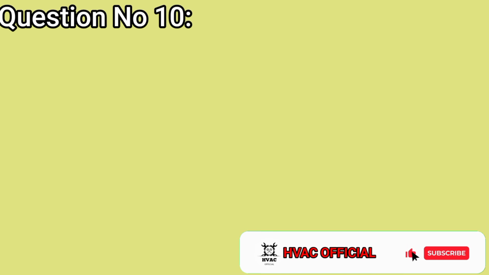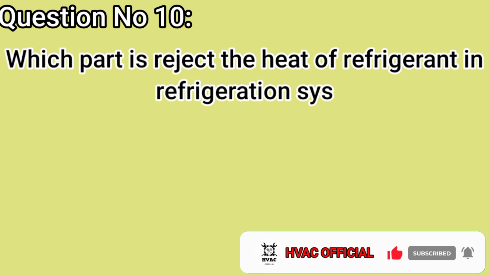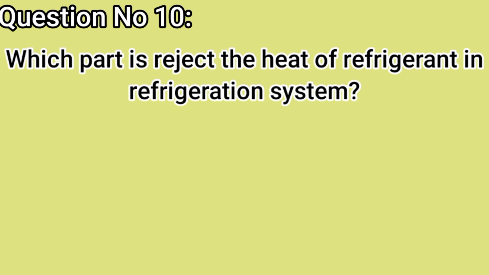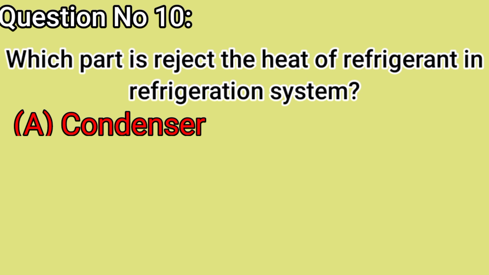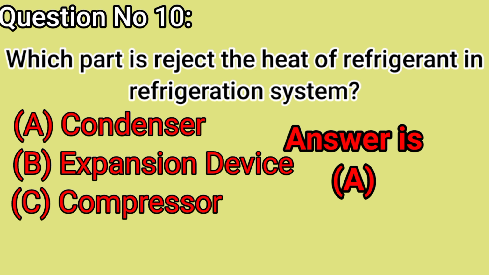Question number 10. Which part rejects the heat of the refrigerant in a refrigeration system? A. Condenser, B. Expansion device, C. Compressor. Answer is A.